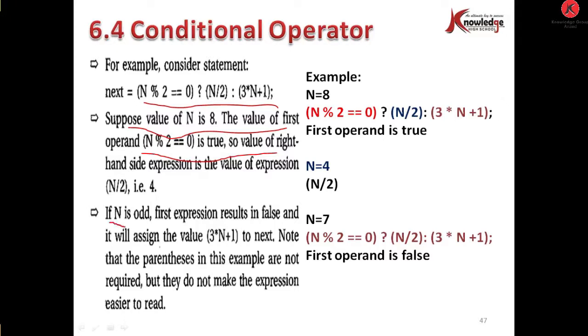If n is odd, the first expression results in false and it will assign the value 3*n+1 to next. Note that the parentheses in this example are not required, but they make the expression easier to read. Here you can see the examples of the conditional operator.